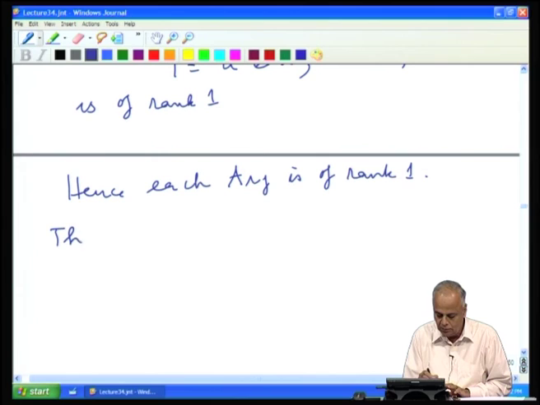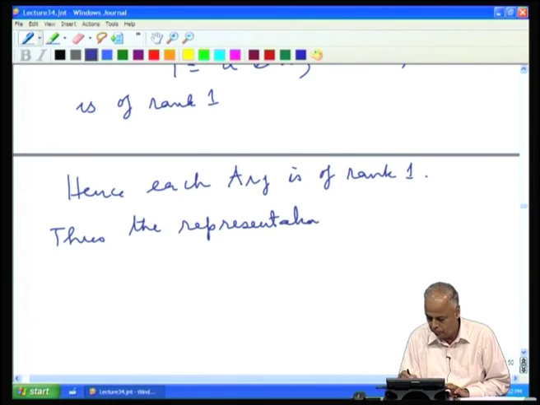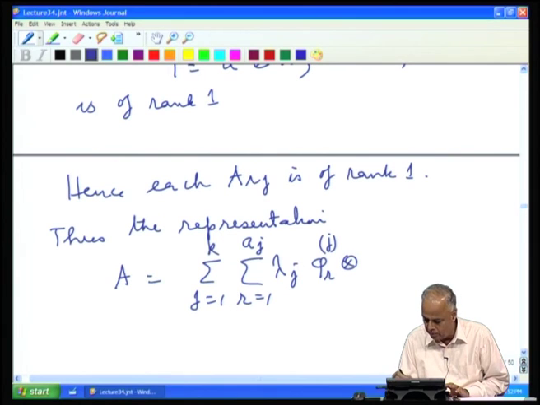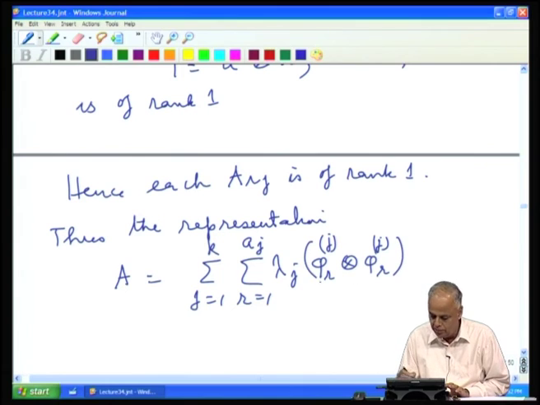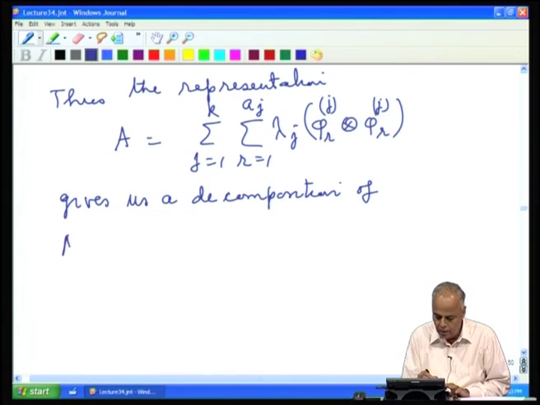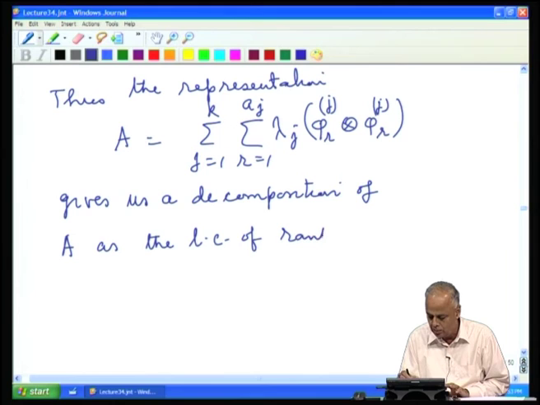Thus the representation A equal to summation j equal to 1 to k, summation r equal to 1 to a j, lambda j phi j r tensor phi j r gives us a decomposition of A as a linear combination of rank 1 matrices.